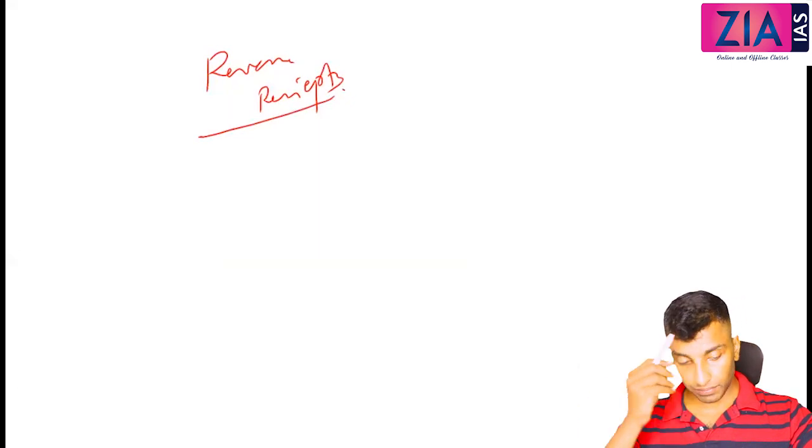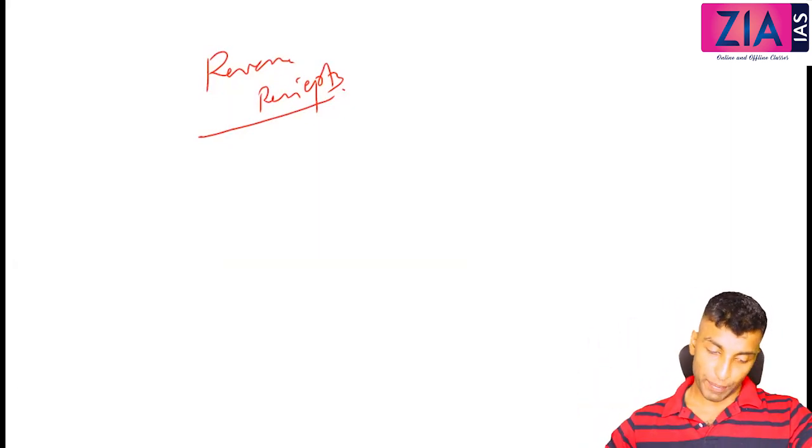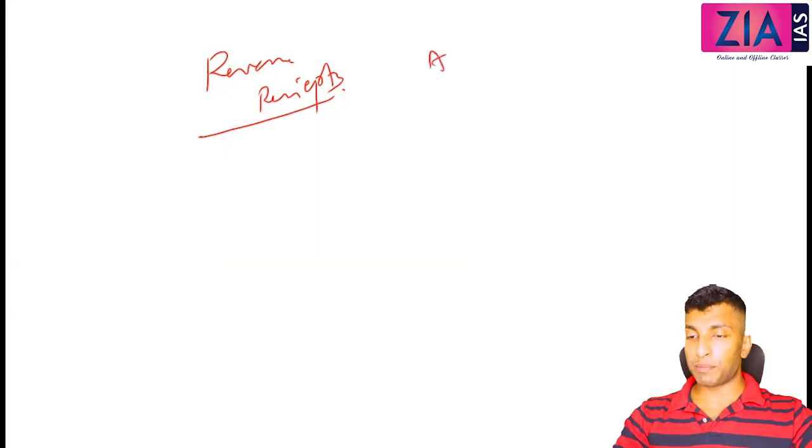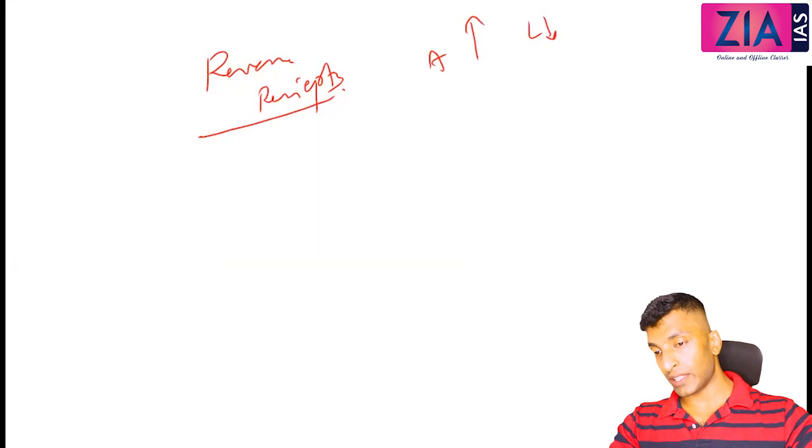Now revenue receipts. So which expenditure is better, revenue expenditure or capital expenditure? Capital expenditure is better. Why? In case of capital expenditure, assets created, liability reduced. But when it comes to receipts, which is better, revenue receipts or capital receipts?